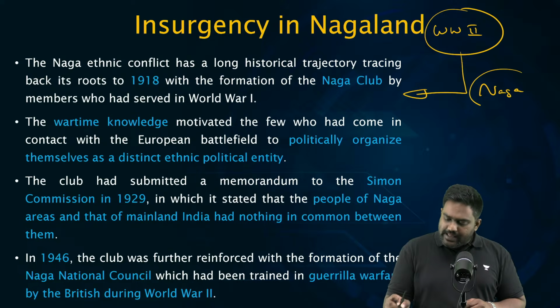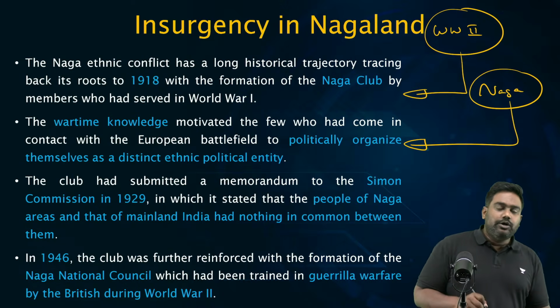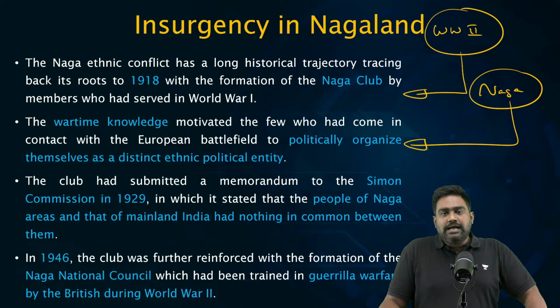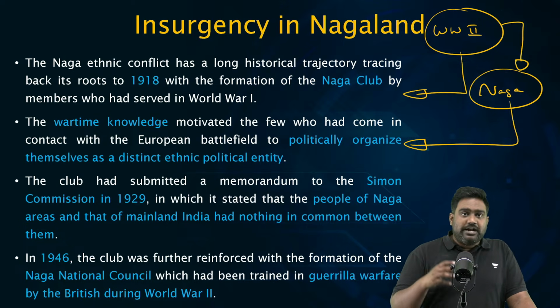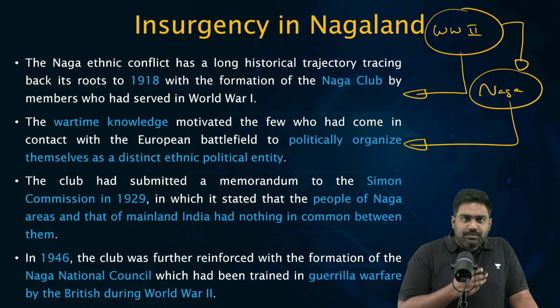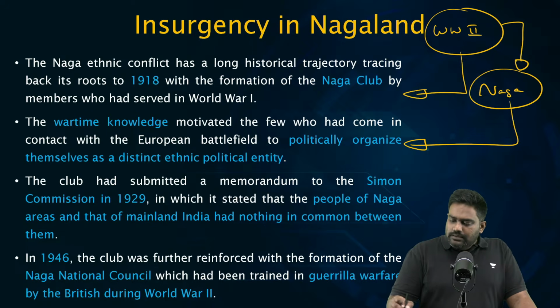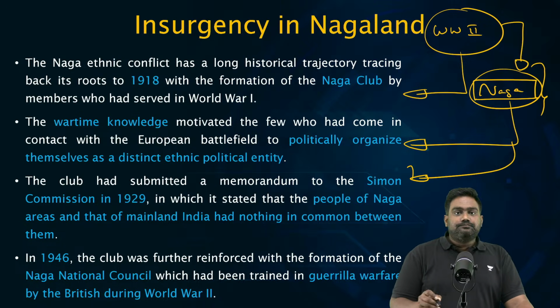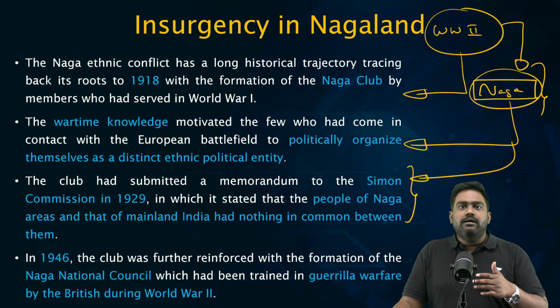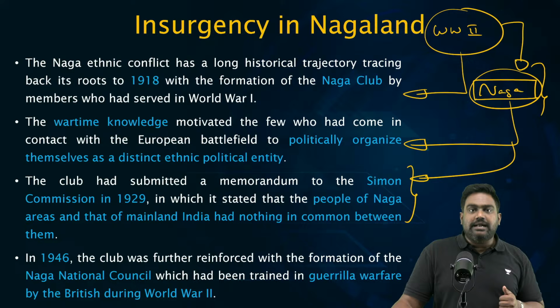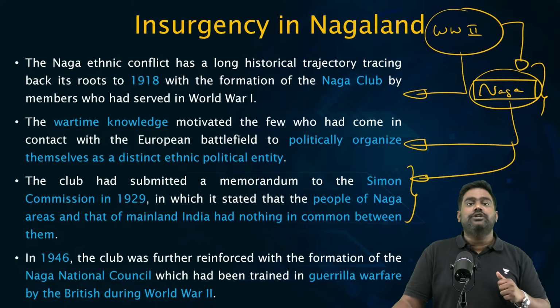Naga soldiers were heavily used by the British during the Second World War against the Axis powers. This time again, Naga soldiers played a pivotal role on behalf of the British Indian Army, and they had even expressed their demand to the Simon Commission. You know, the Simon Commission, which visited India a decade after the Government of India Act 1919, after the Montagu-Chelmsford reforms, to review its functioning.